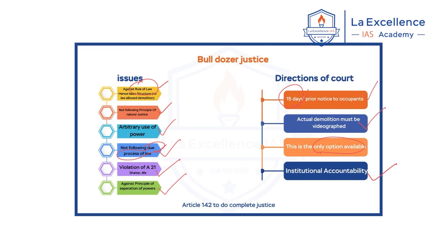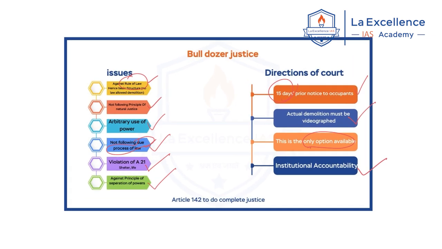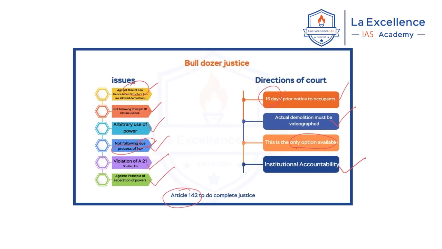And the next important thing highlighted was institutional accountability. Officers are using the powers given by the law arbitrarily. So when they are not following this due process of law, they should be accountable for their decisions. This is what the court highlighted. Now, to give these directions, the court used Article 142 to do complete justice. You know Article 142, which means when there is a gap of legislation or executive, the court uses this article to ensure social justice.